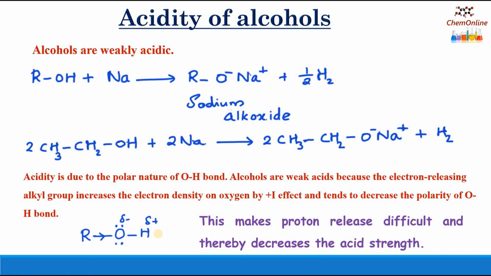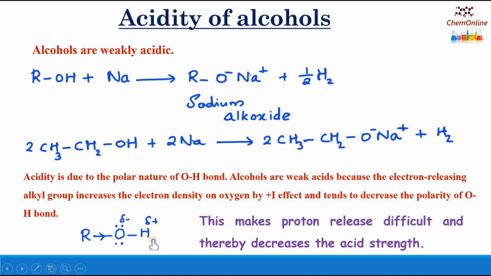A compound behaves as a good acid if it can easily release the proton. But here, since there is more electron density on the oxygen atom, the hydrogen atom is strongly bound to it and the proton release will be difficult.